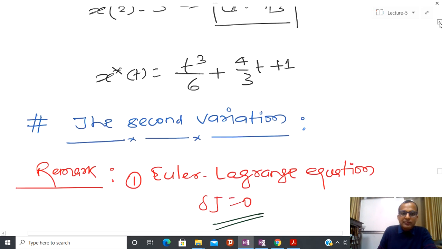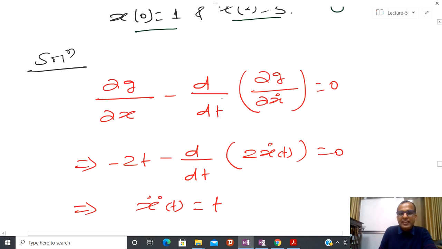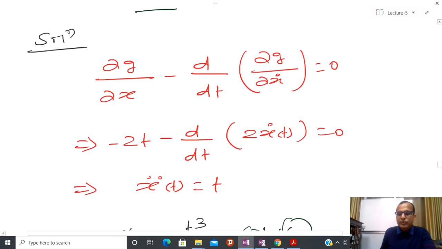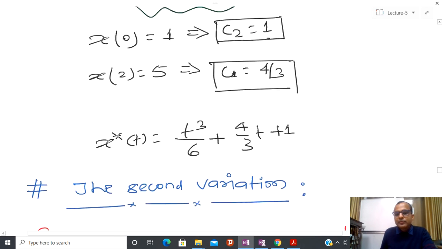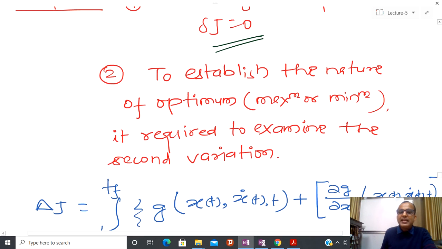And I have written the Euler-Lagrange equation here: dou g by dou x minus d by dt of dou g by dou x dot equal to 0. After that, in order to establish the sufficient condition, this is just a sufficient condition, not a necessary condition. So even if this condition does not hold, I cannot comment. But if this holds, then surely I will comment.